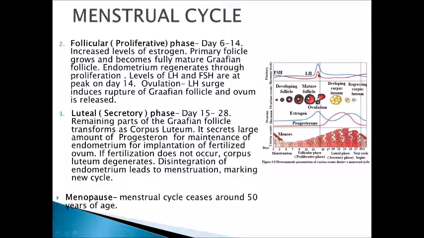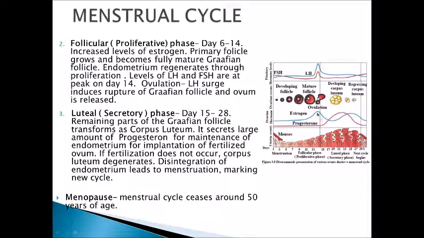In the same way, the LH and FSH levels are at their peak, and because of this highest level of LH, it is called the LH surge. Because of that, the mature Graafian follicle ruptures and releases the egg. This is called ovulation. So in this phase, as the follicle grows, this is the follicular phase, and as the endometrium regenerates through proliferation, this is called the proliferative phase.